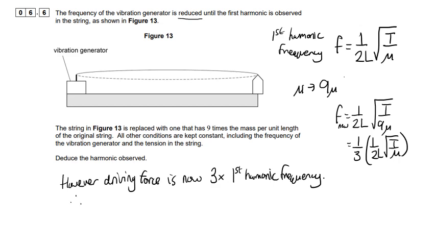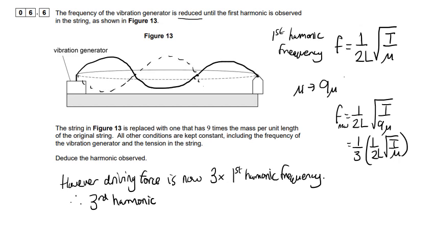So therefore, it must be the third harmonic, okay, which would look like third harmonic, 4 nodes, so it would look something like this instead. You might want to draw it on just to help with your answer.